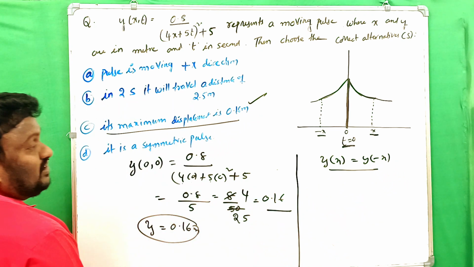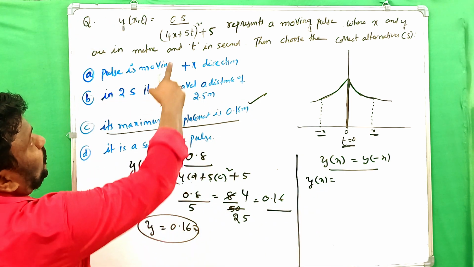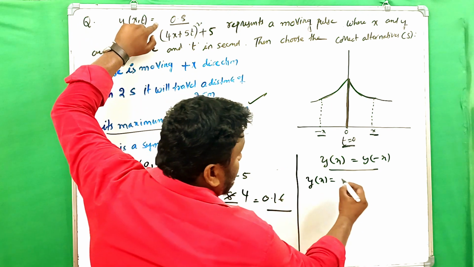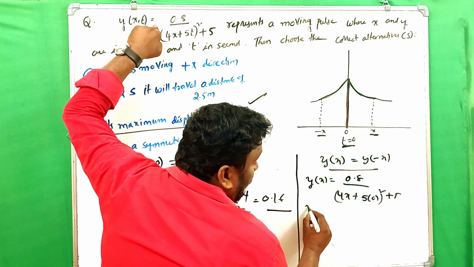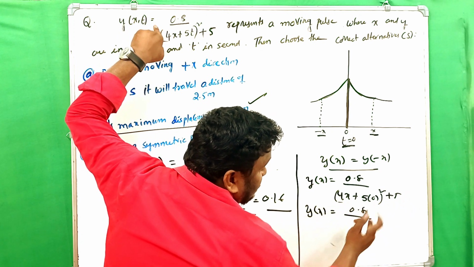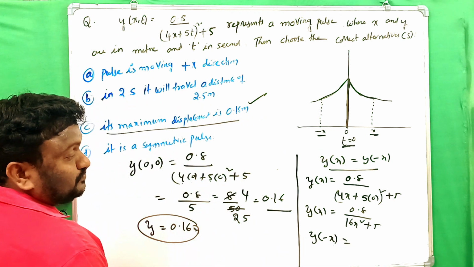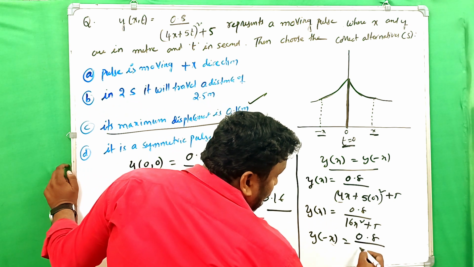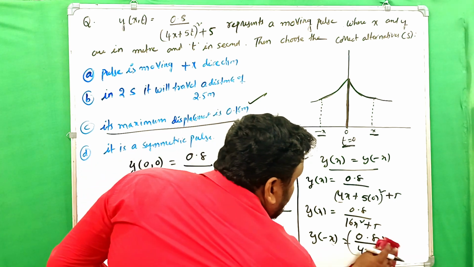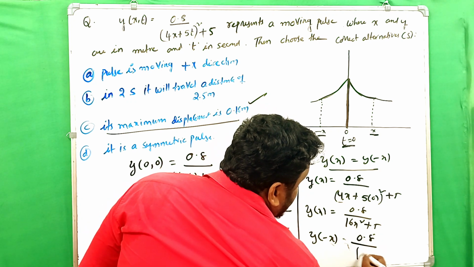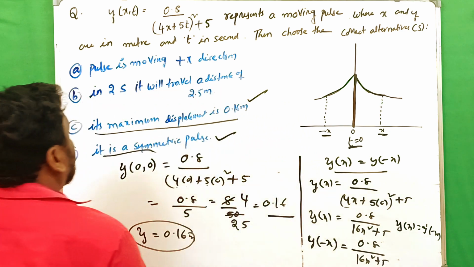When these two are equal, then obviously the pulse is symmetric. So in that equation we substitute t equal to 0. Then y of x is 0.8 divided by (4 into x plus 5 into 0) whole square plus 5, which is 0.8 by 16x square plus 5. Similarly, y of minus x is 0.8 divided by (4x plus 0) whole square plus 5, and we will get the same thing, 0.8 by 16x square plus 5. Therefore y of x is equal to y of minus x. That's why the symmetric pulse statement is right.